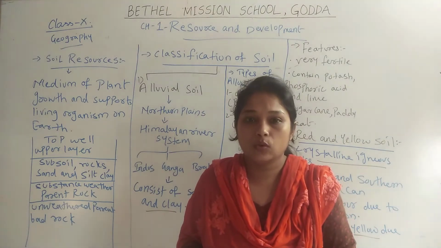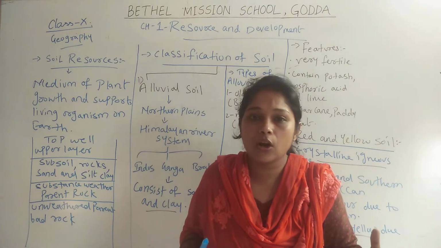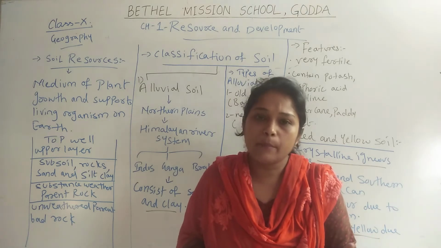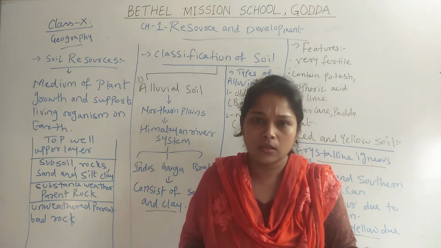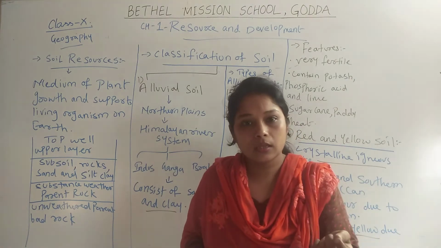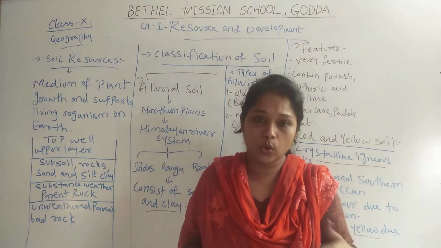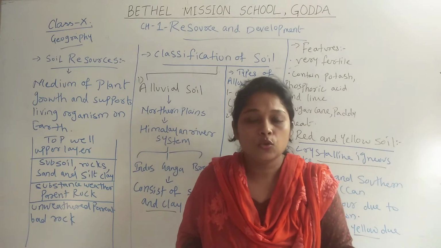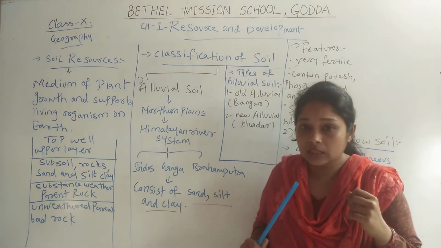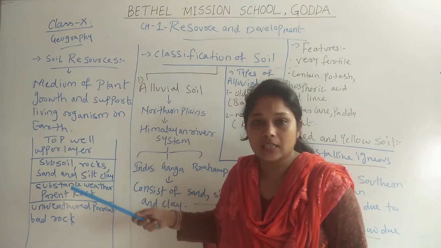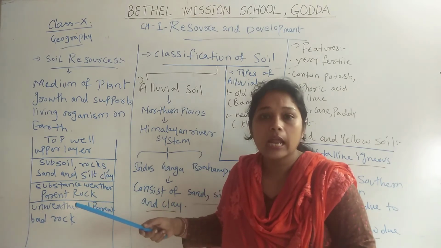So soil consists of many different kinds of particles, like rocks, decomposing bodies of insects and animals, and small particles with many different chemicals which make soil fertile or infertile. So the first layer of soil is the topsoil or upper layer, which we can see on land.